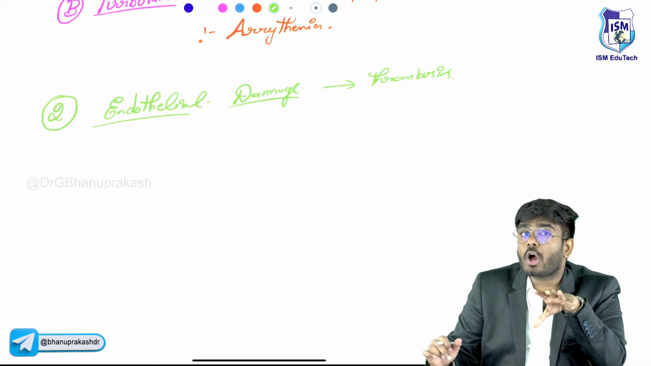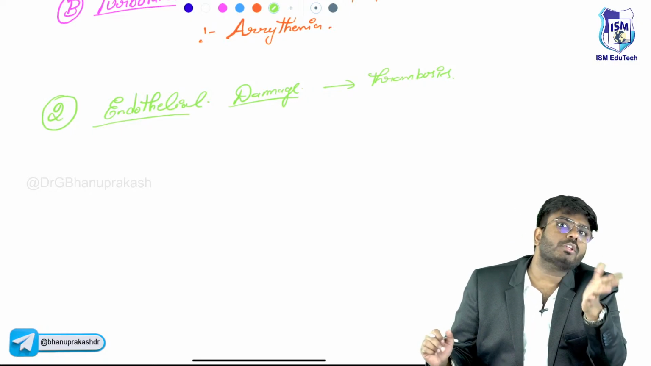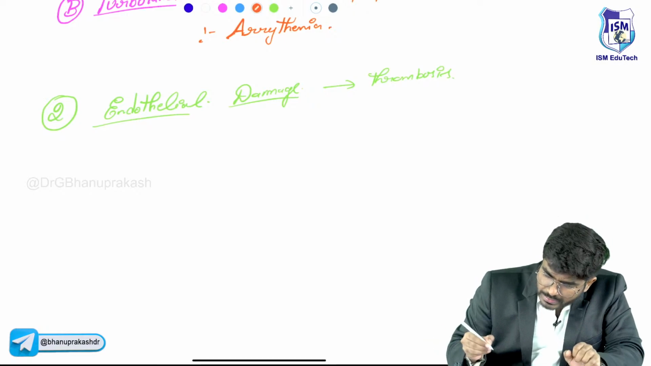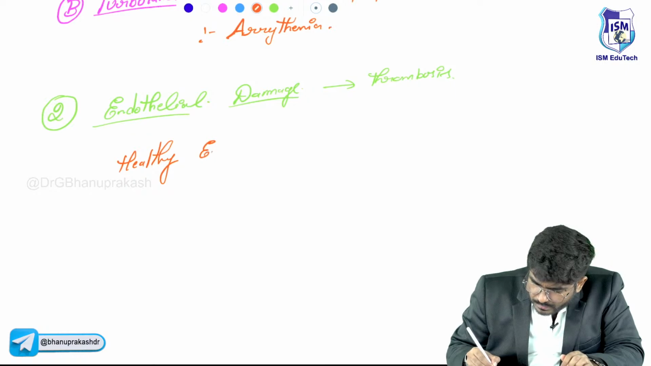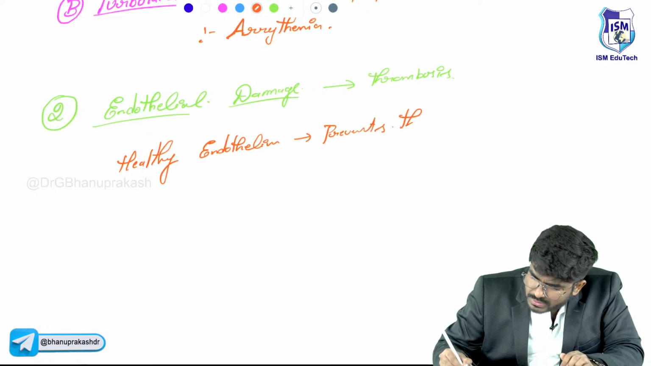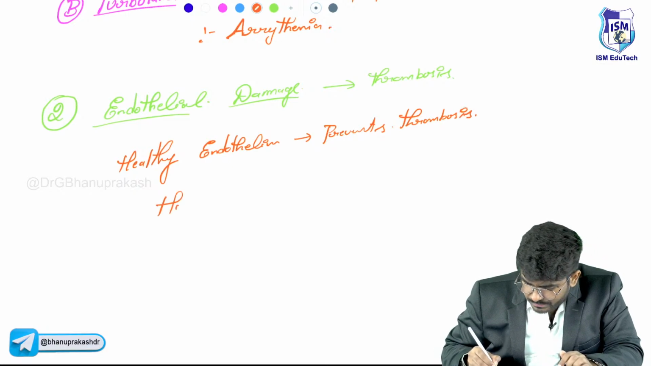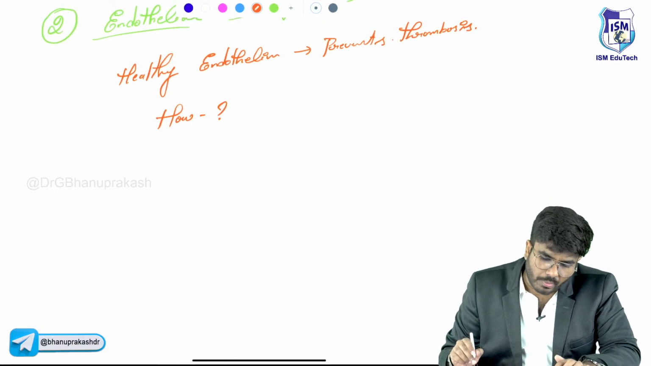But a normal, healthy endothelium always prevents thrombosis. How, sir? The question is how this endothelium is preventing the abnormal formation of thrombi.